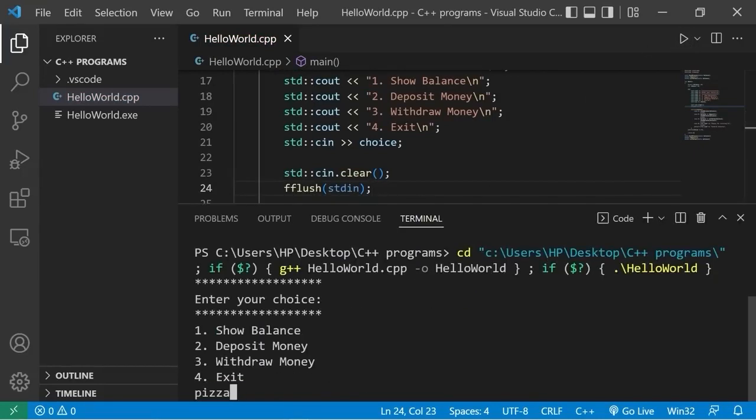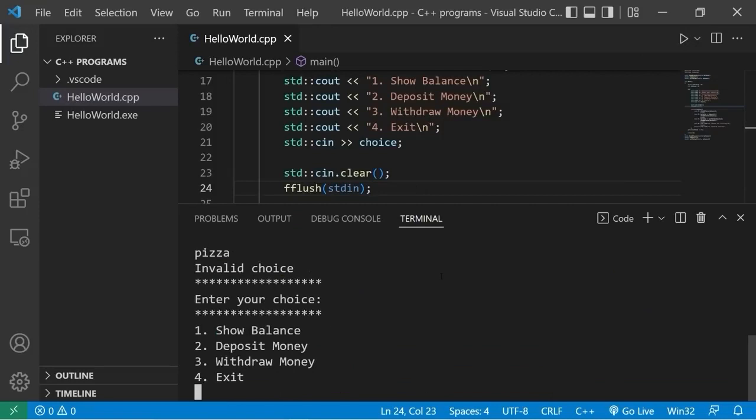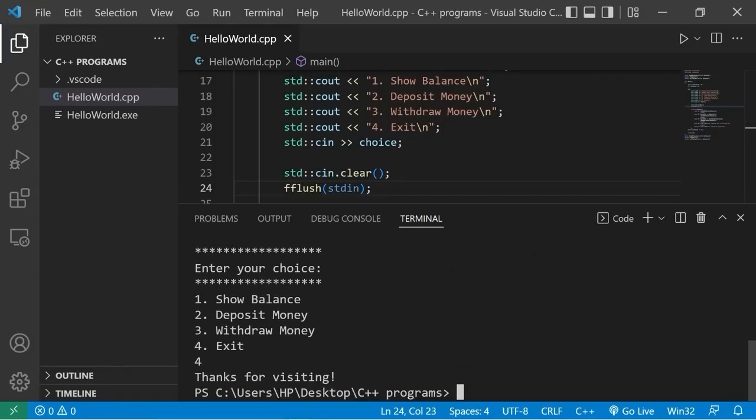So let's type in some characters. Invalid choice. Cool. Then I would like to exit.